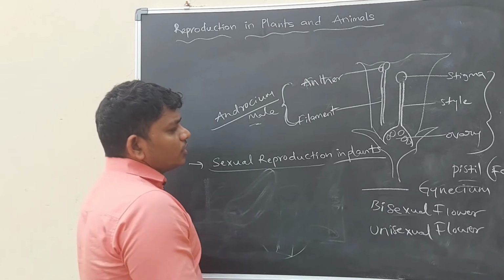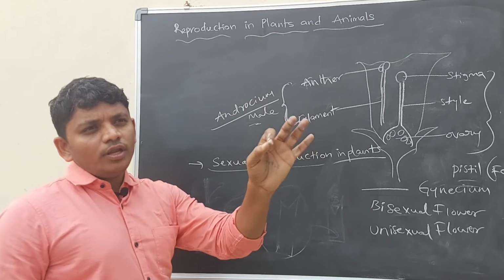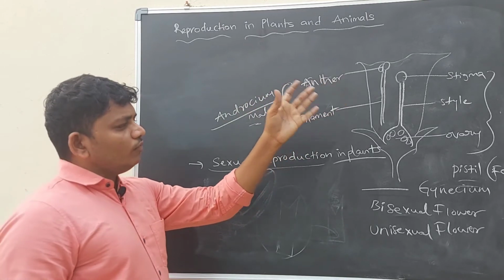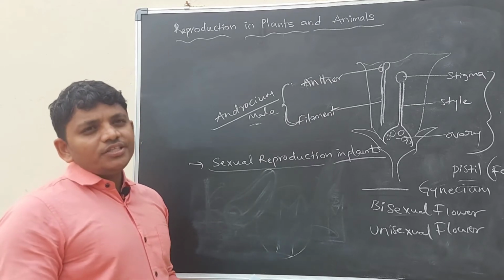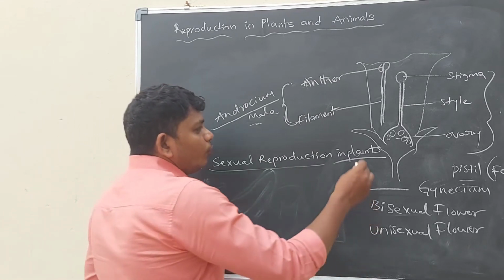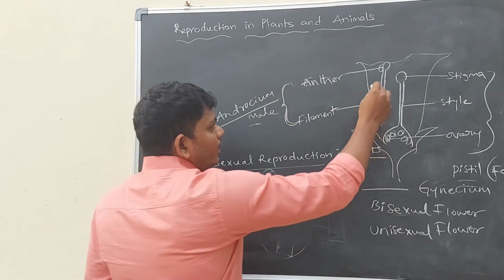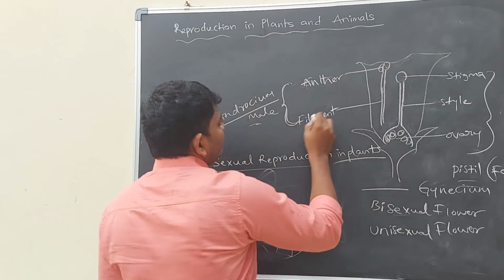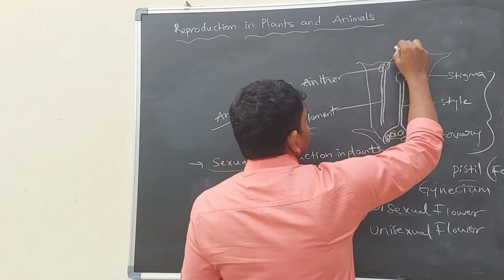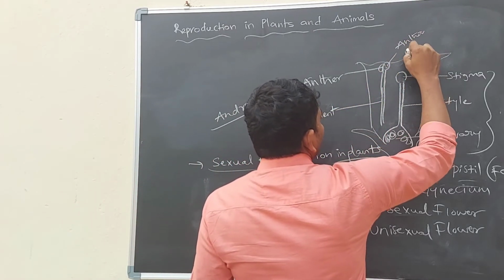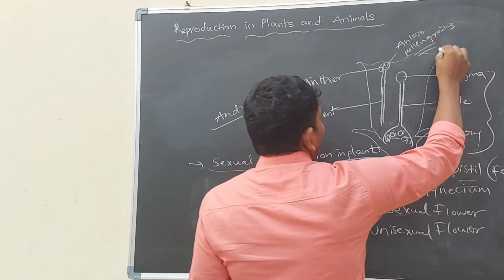Now we have to discuss what fertilization is. Whenever fertilization occurs, only then will offspring come. So fertilization must occur in sexual reproduction. Here fertilization occurs between the pollen grains and the ovum. Pollen grains generally come from the anther of the male part, the androecium. From the anther, pollen grains will come. These pollen grains are called gametes.